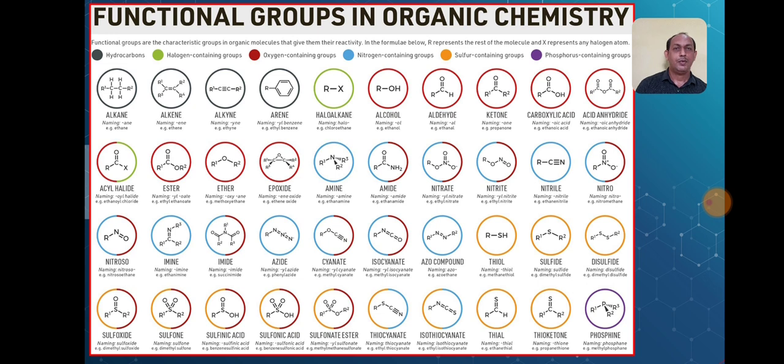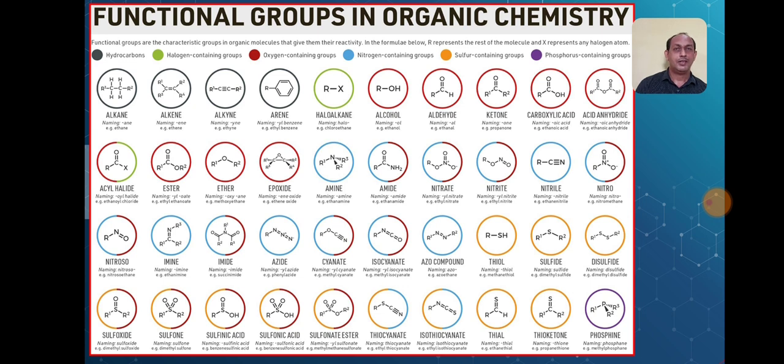Suppose the compound contains a carbon-carbon double bond, then you have to use the suffix ene. Suppose it is an alkyne, yne. Suppose it is an arene, then you have to use alkyl benzene. Suppose it is an alkyl halide, then you have to use haloalkane. In case of alcohols, you have to use the suffix ol. Then for aldehydes, al; ketones, one; carboxylic acid, oic.